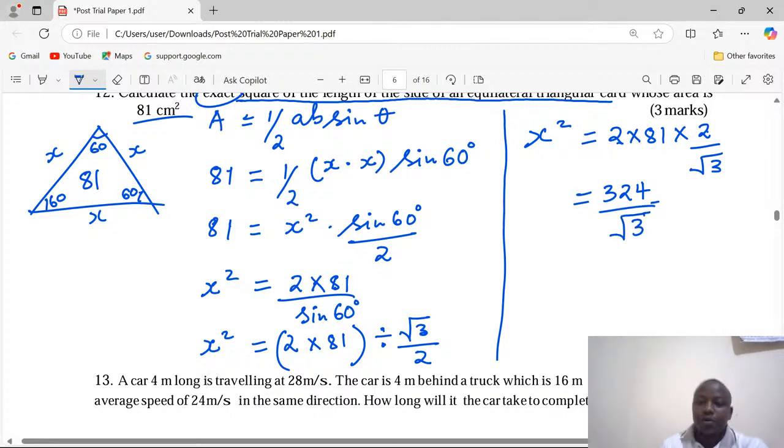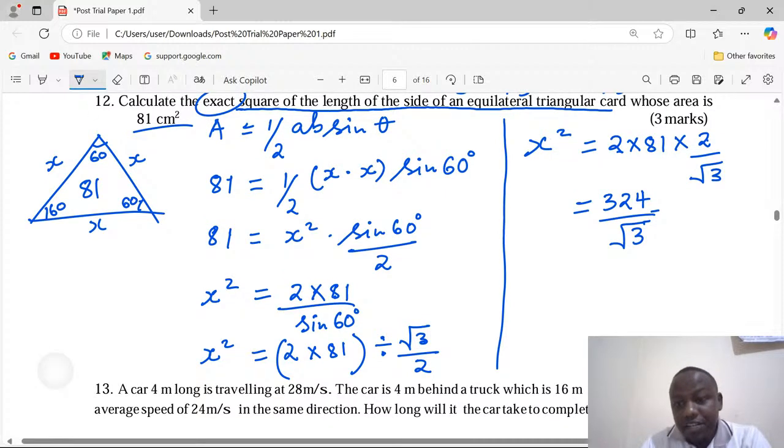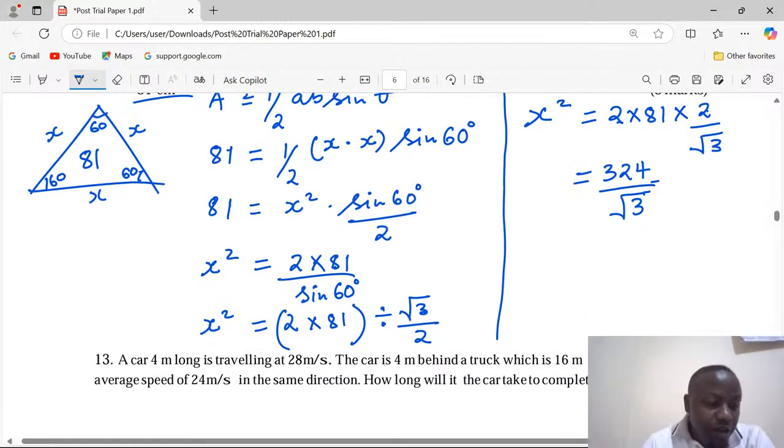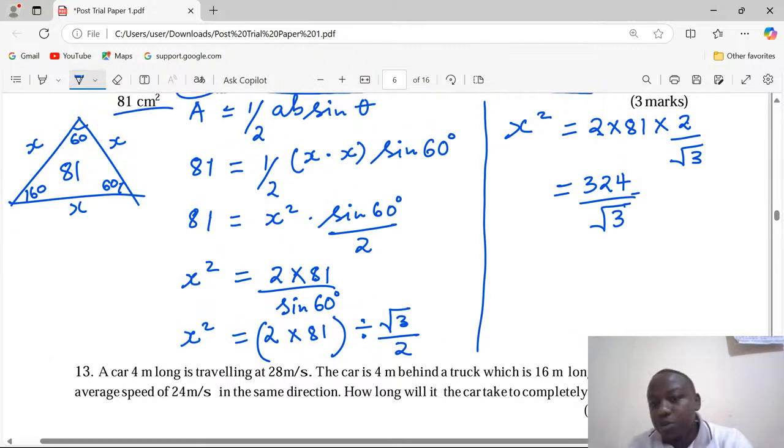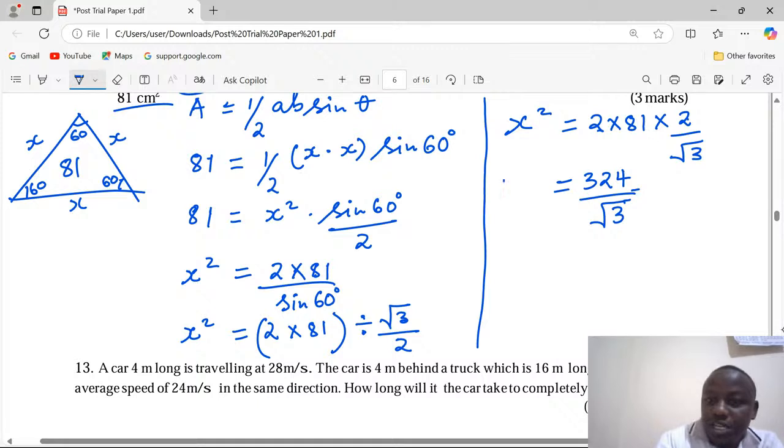Now, what you should know is that when you are simplifying and you have introduced surds, you cannot leave unsimplified surds. To leave unsimplified surds means to leave a surd in the denominator. That one should not be found amongst students.